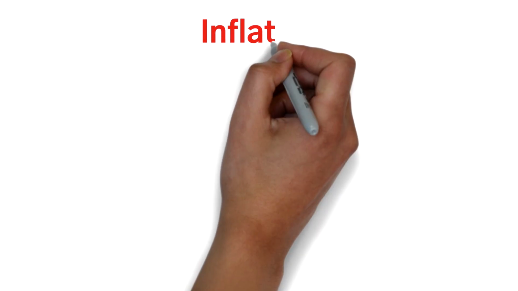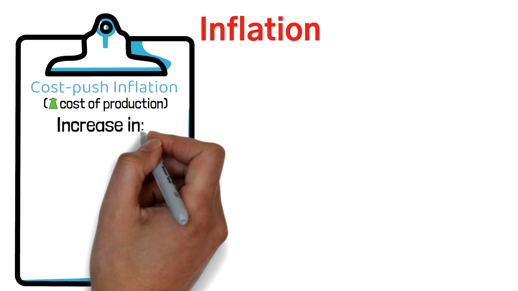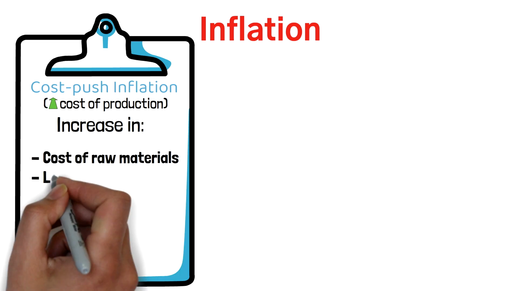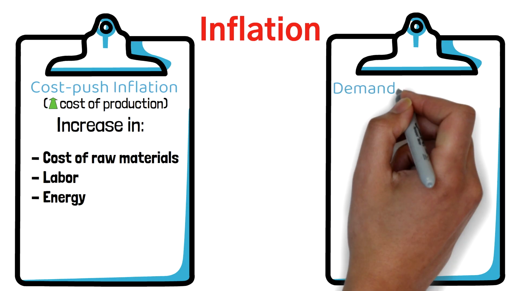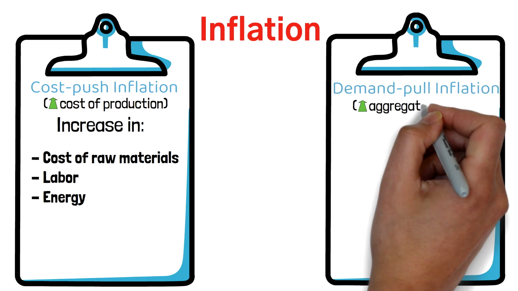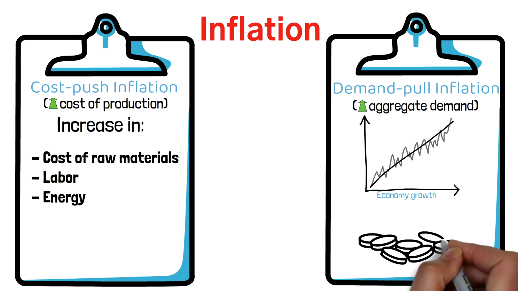It's worth mentioning that inflation can have different types, such as cost-push inflation, which is caused by an increase in the cost of production. This can be due to an increase in the cost of raw materials, such as labor or energy. On the other hand, demand-pull inflation is caused by an increase in the aggregate demand. This can happen when the economy is growing too fast and there is too much money chasing too few goods.